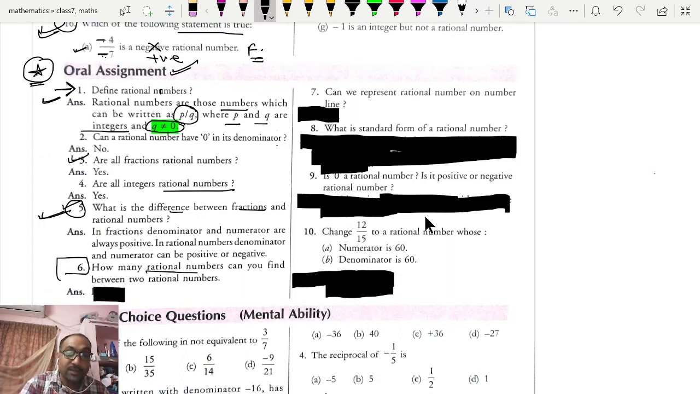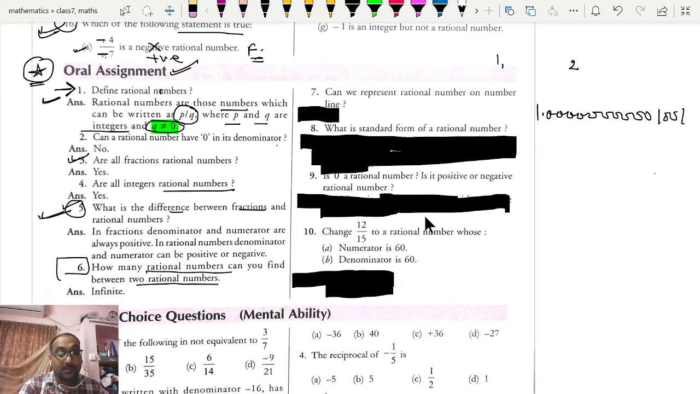Now question number 6. How many rational numbers can you find between two rational numbers? If there is one rational number 1 and second rational number 2, then you can write 1.0000000, an infinite number of 0s and then 1. After this also, you could keep adding 0s and then 1. So you can say an infinite number of numbers can be written in between any two rational numbers.